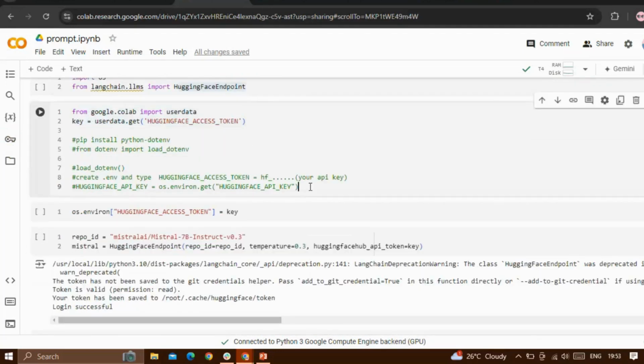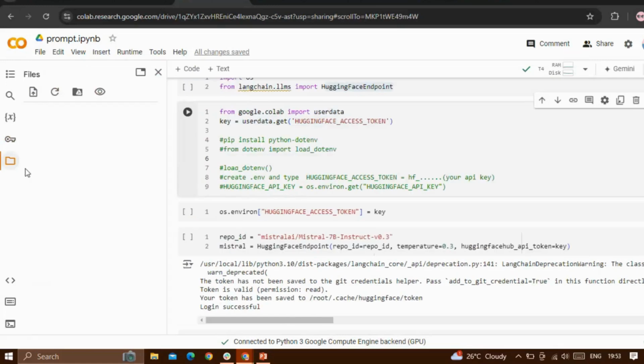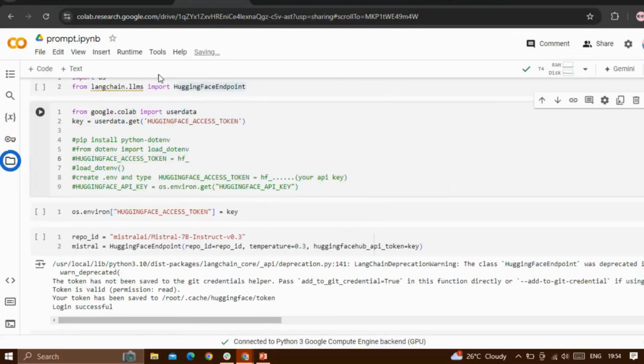There is one more method where you can do it using the environment. You have to create a .env file in this folder. Then we have to save your API key in it, like this. Then you access that and use that. This is how you have to save it in the .env file. You should not put any double quotes.